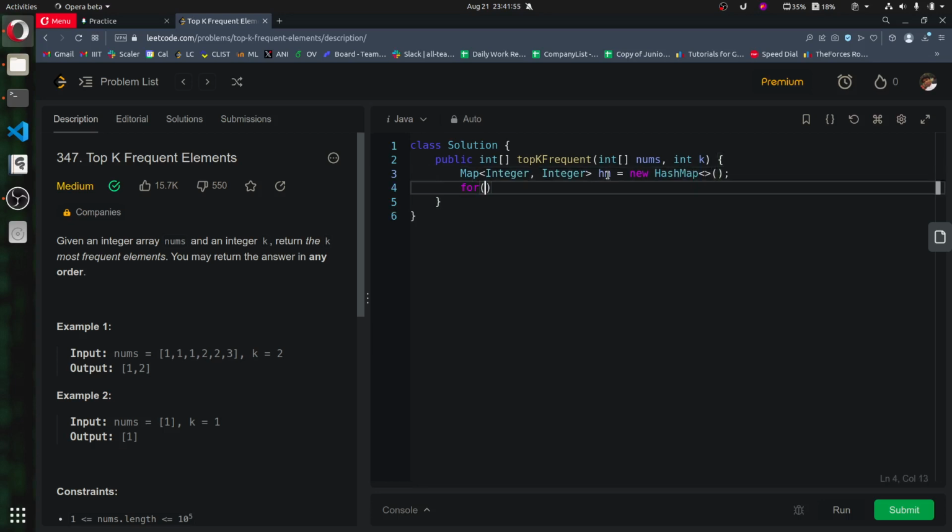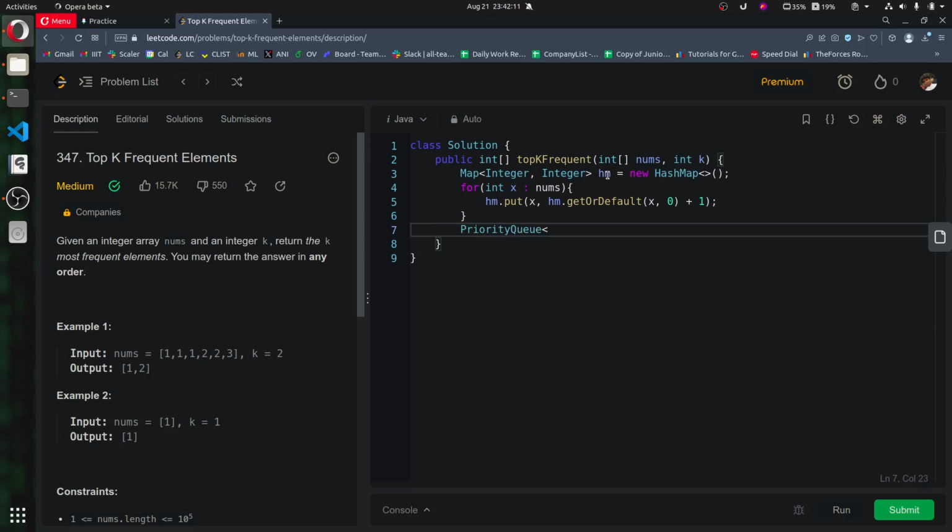It will be for all int x in nums, hm.put(x, hm.getOrDefault(x, 0) plus 1), and then we will define a priority queue of type Integer, pq, new PriorityQueue.